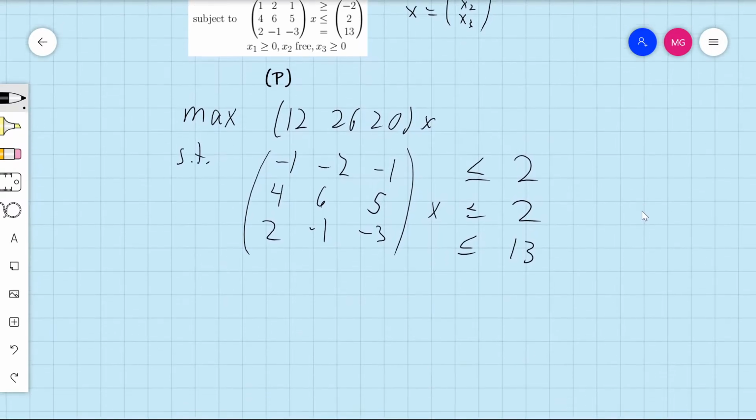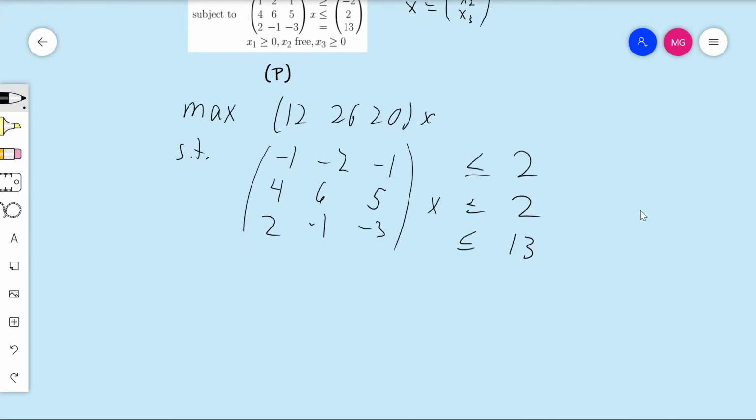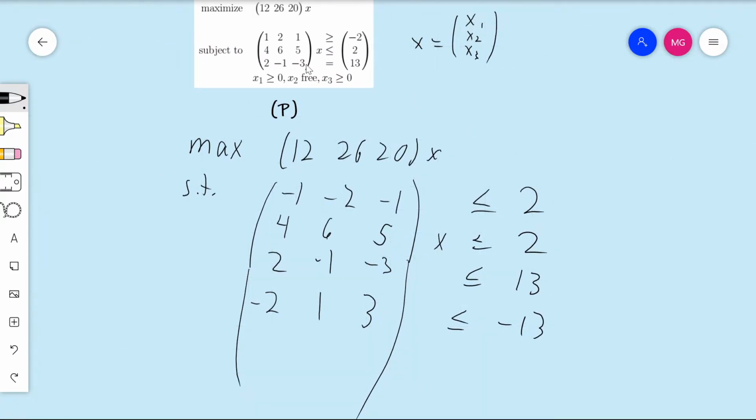And then there's going to be another constraint that we now need to add. So let me make this matrix a bit longer, like that. And we'll multiply by -1 on both sides. Well, -2, +1, +3 times x is less than or equal to -13. So these two constraints that we've just written down are equivalent to the original single equality constraint.